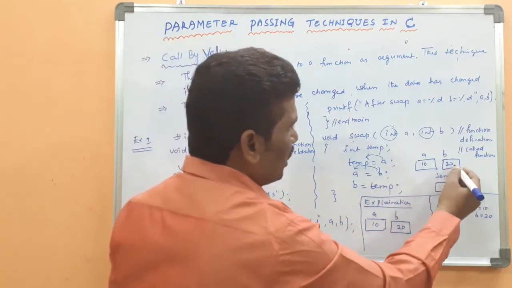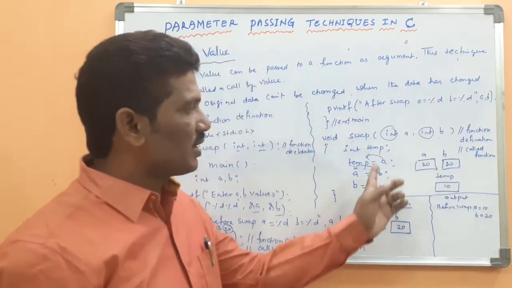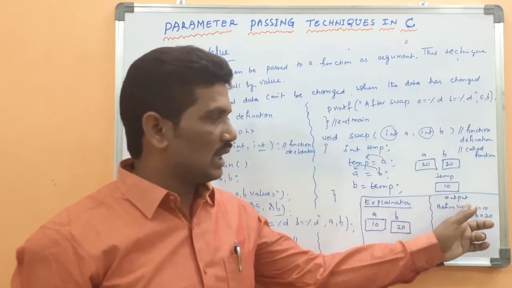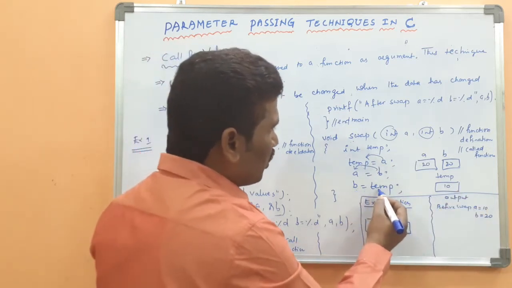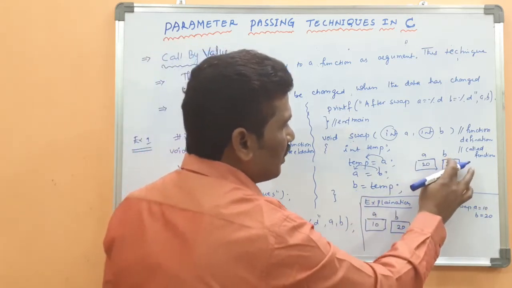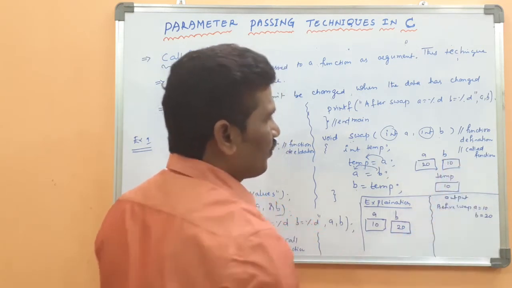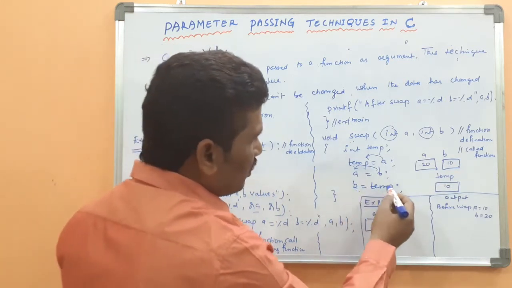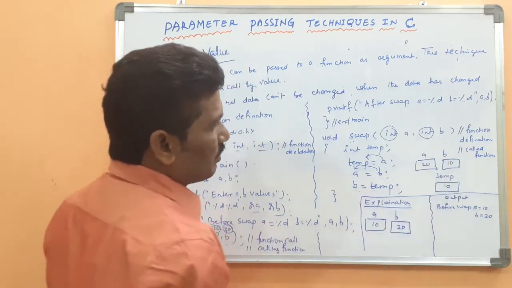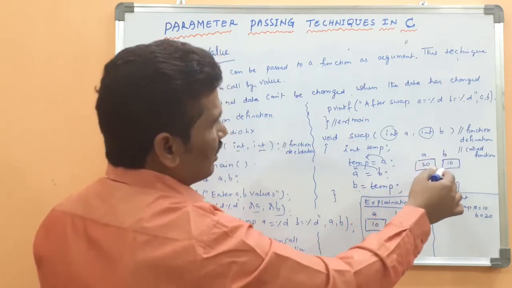Then B value is what? It will come to here. Okay, that's why the A value has been stored in the variable temp. Then A equal to B, and what is the B value? It is overridden. Temp value is what? 10. Then B equal to temp. So A value becomes 20, B value becomes 10.